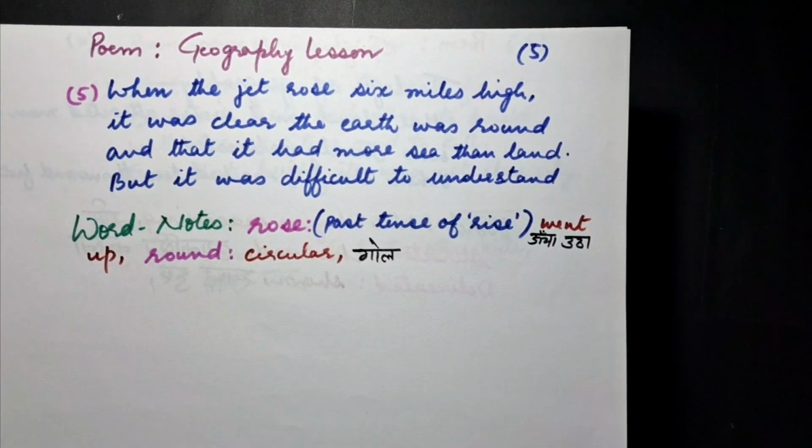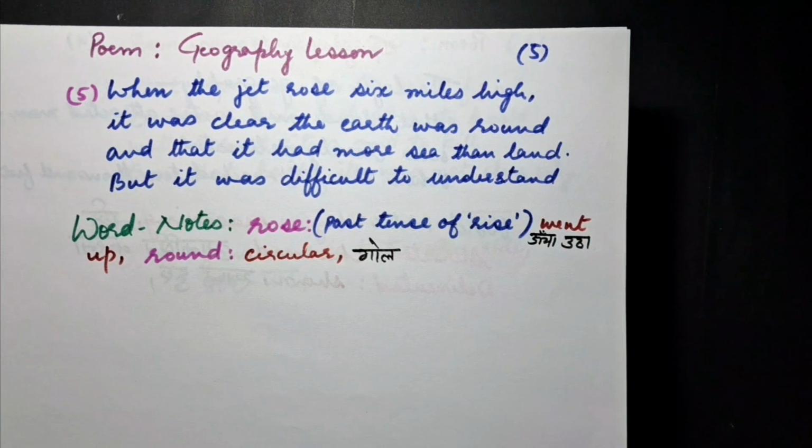Fifth stanza. When the jet rose 6 miles high, it was clear the earth was round and that it had more sea than land. But it was difficult to understand. Word meanings. Rose means went up. Round means circular in shape.